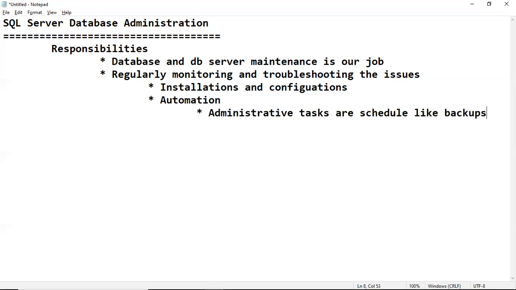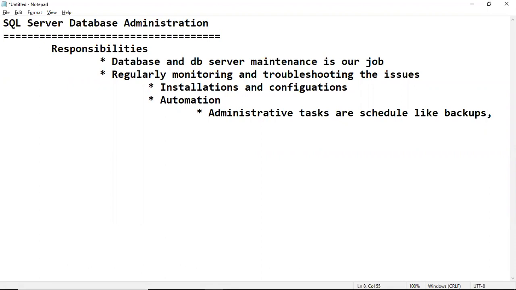Daily backups are generated. A backup is nothing but one copy of our databases to provide security. Daily backups are generated at, for example, 3 o'clock in the morning. Suppose yesterday night's backup failed, then we have to start troubleshooting.